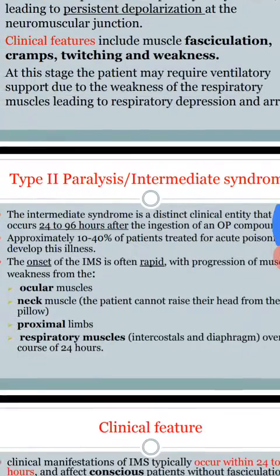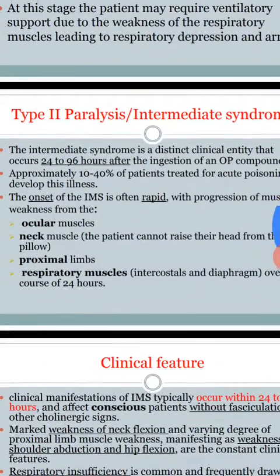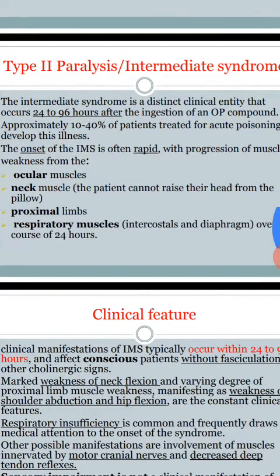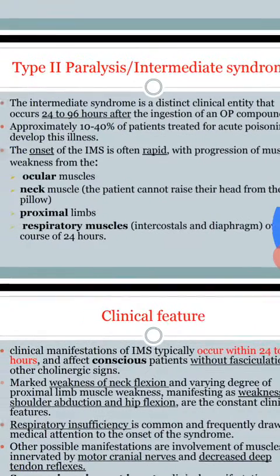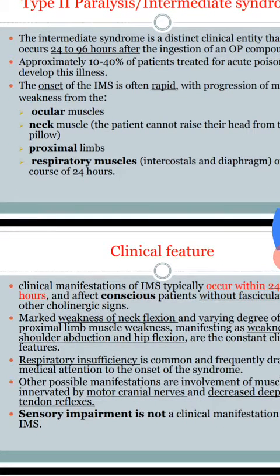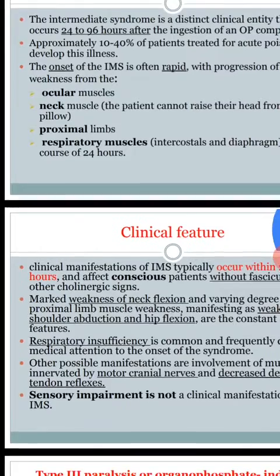Next is type 2. Type 2 paralysis generally appears like this: there is progressive muscle weakness, weakness in the ocular muscles and neck muscles, so the patient cannot raise or hold the head. There is also paralysis of the proximal limbs, and the very dangerous effect is weakness of the intercostal and respiratory muscles. It leads to respiratory failure.